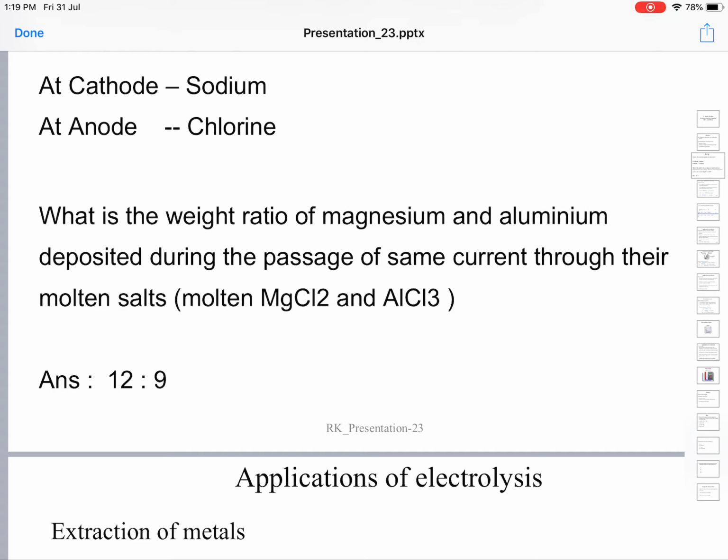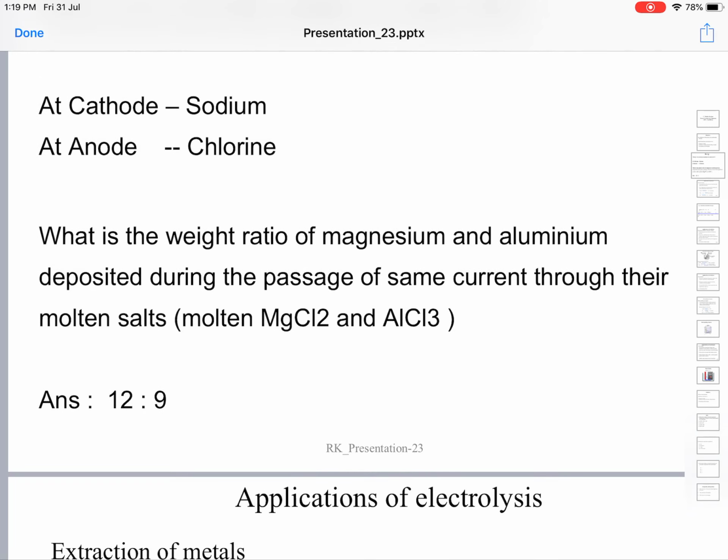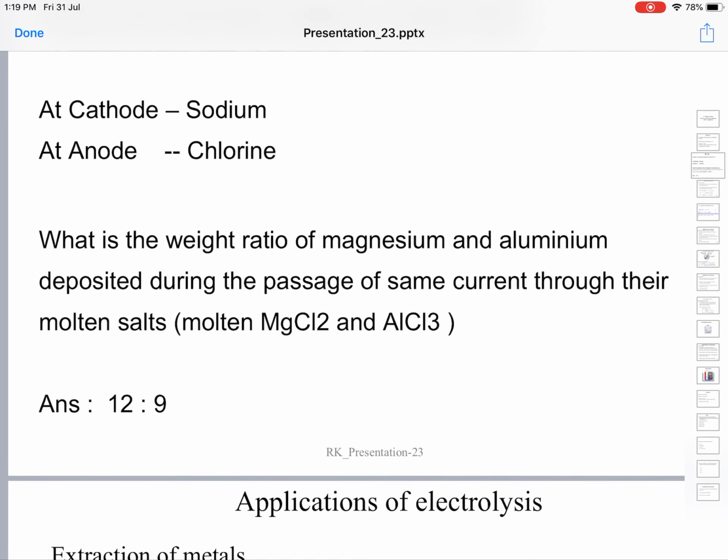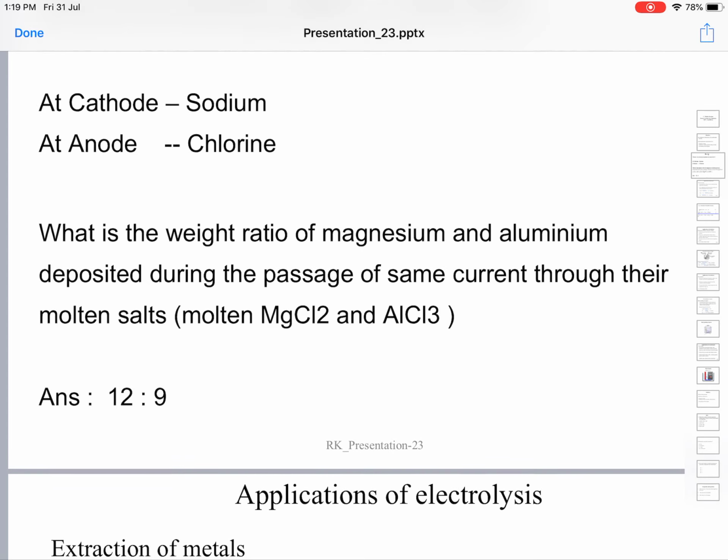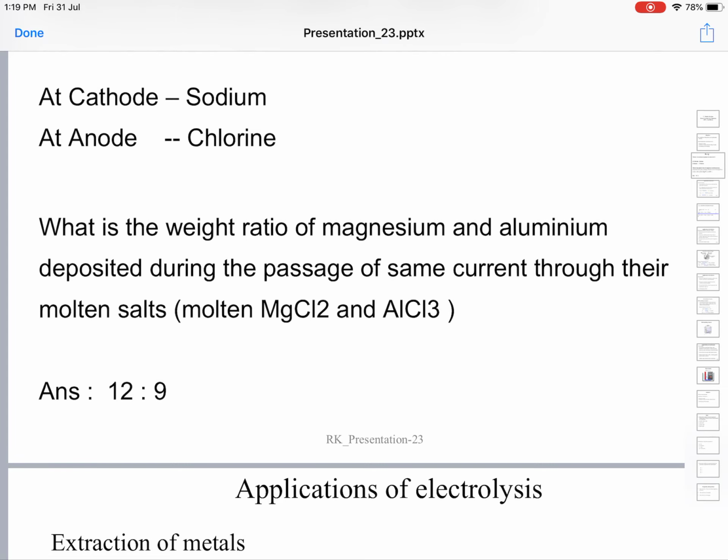So during the process of electrolysis of fused sodium chloride, the sodium metal is depositing at the cathode, and chlorine gas is evolving at the anode. We have already learned this. This is for the recapitulation of what happens during electrolysis. In the applications of electrolysis that we are going to learn now, the same process will be happening, and we'll be learning the same thing over and over again.